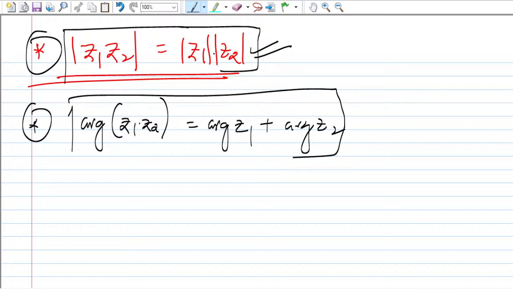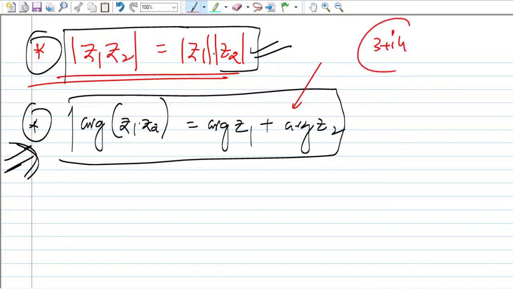This is also very important. Sometimes in the options they will give you these kinds of properties and you have to pick which options are correct, right? So you panic: which formula do we have to apply? No, just consider any number yourself, 3 plus i4, take the conjugate, multiply them, and see whether the equality holds or not. Understand?